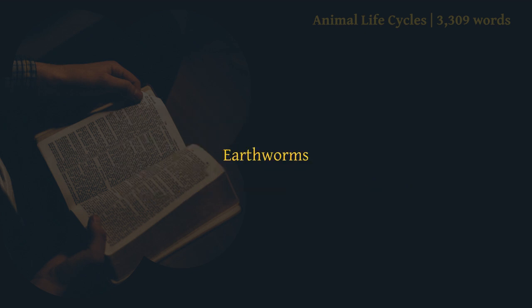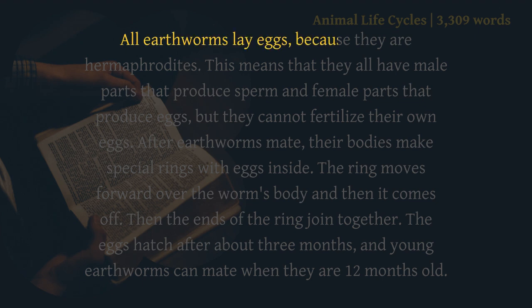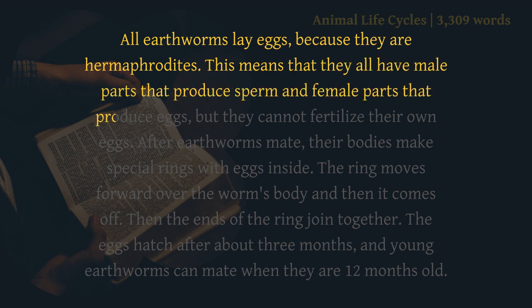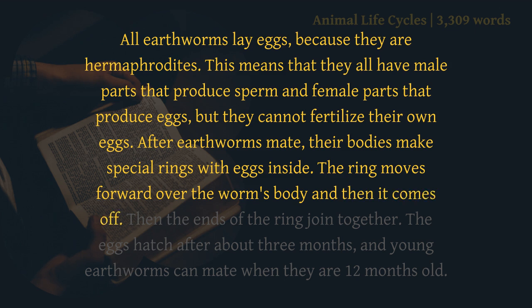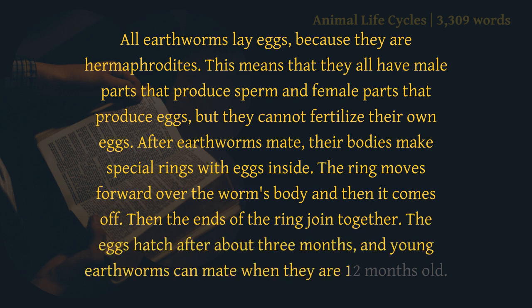Earthworms. All earthworms lay eggs because they are hermaphrodites. This means that they all have male parts that produce sperm and female parts that produce eggs, but they cannot fertilize their own eggs. After earthworms mate, their bodies make special rings with eggs inside. The ring moves forward over the worm's body and then it comes off. Then the ends of the ring join together. The eggs hatch after about 3 months, and young earthworms can mate when they are 12 months old.